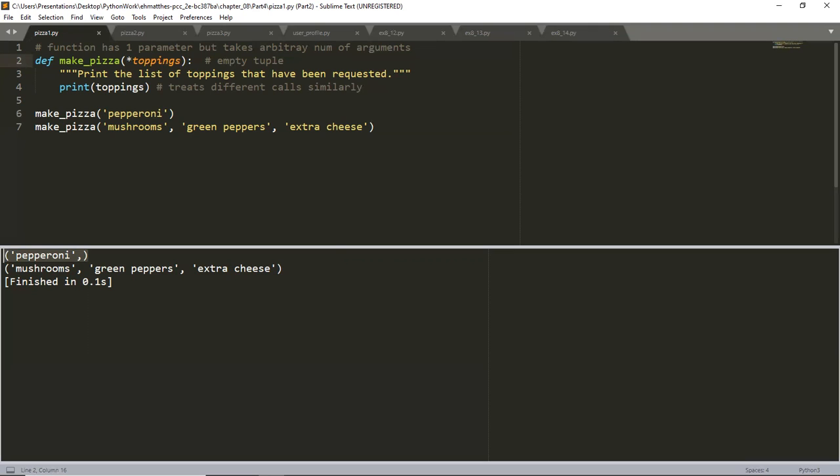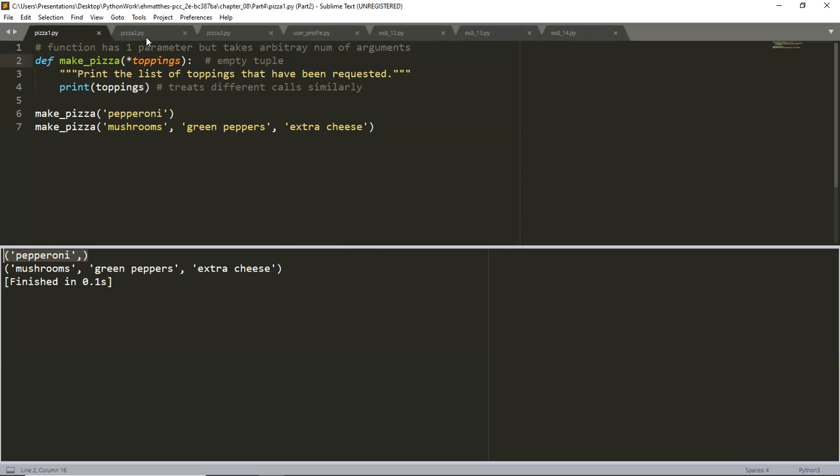Note that Python packs the arguments into a tuple. I know I'm repeating this because it's really important, even if the function receives only 1 value. That's where we get this output, pepperoni, and it's got the comma on there. It only has 1 value. So now we're going to take it up a notch, and we're going to replace the print call with a loop that runs through the list of toppings and describes the pizza being ordered.